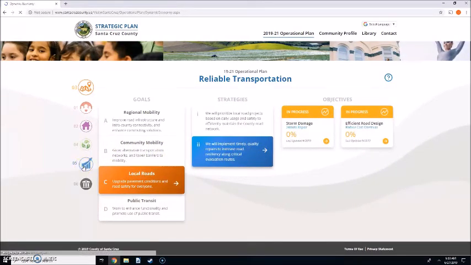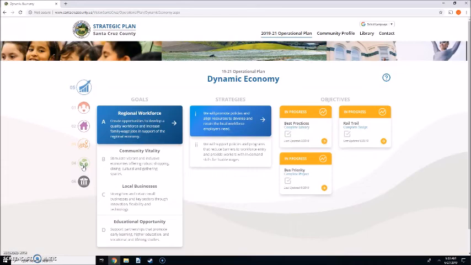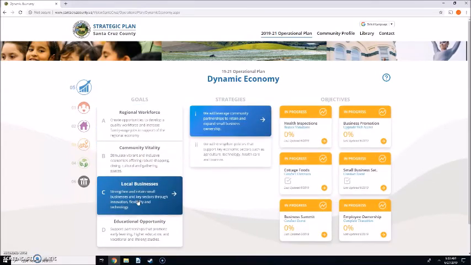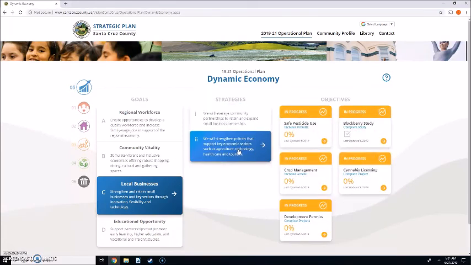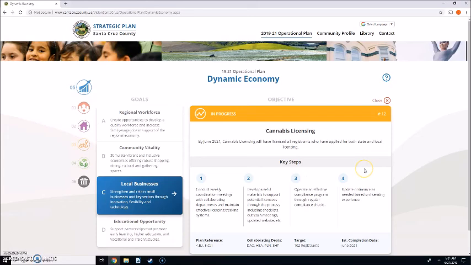Here's economy. Our goals have to do with regional workforce, community vitality, local businesses. Let's click on that. You can see the strategies, follow through to our objectives. Pretty simple. You can check it out yourself at www.sccvision.us.